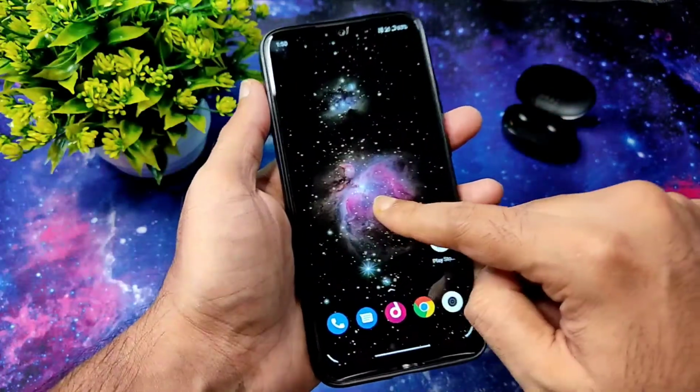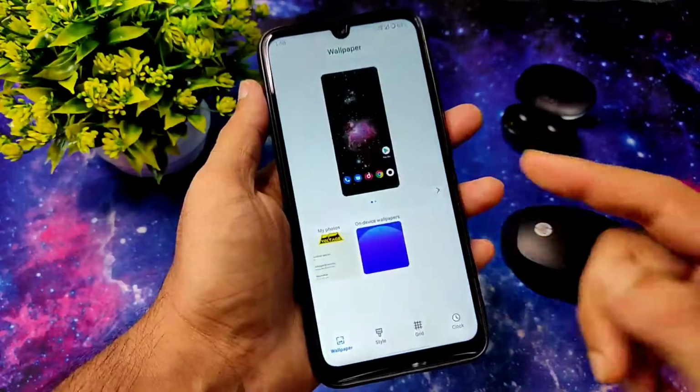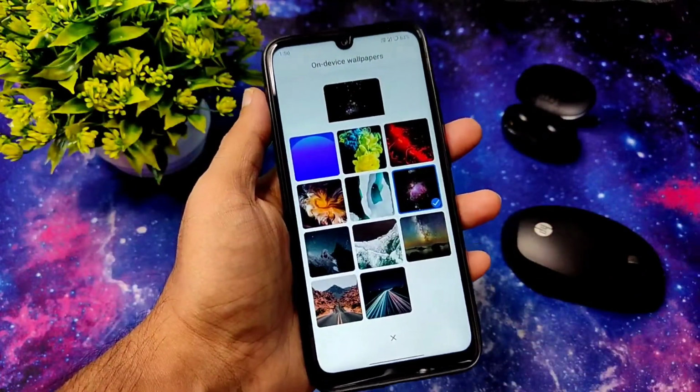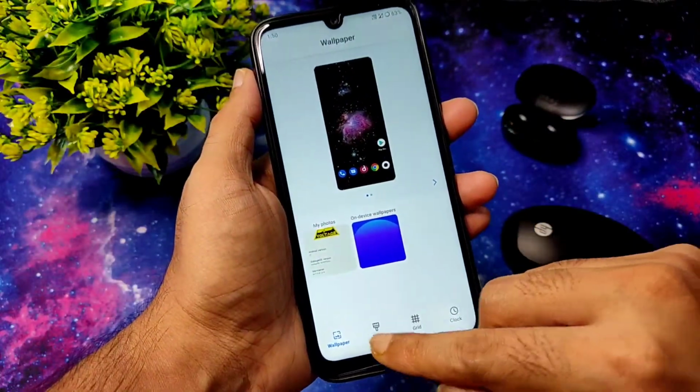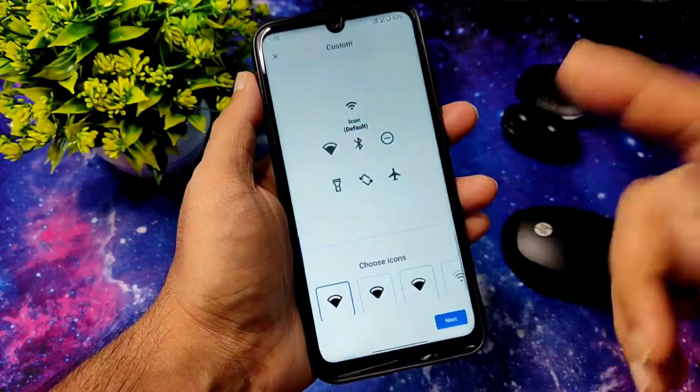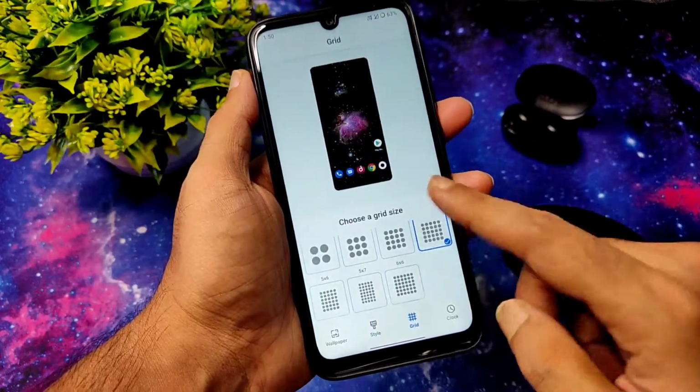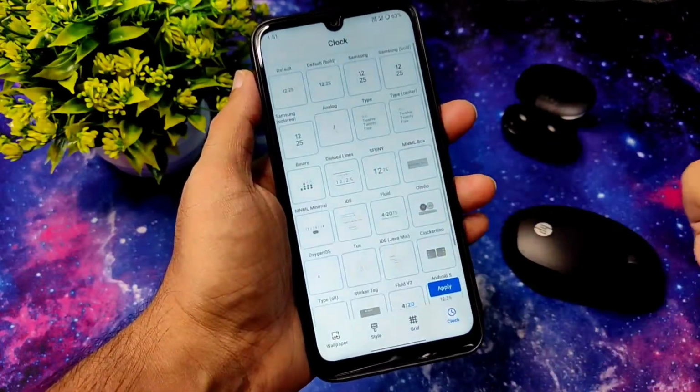Coming to wallpapers, you get a little bit of wallpapers, as you can see. Not plenty, but definitely they're there. In the style sections, you need to customize yourself, and grid sizes are given, and clock faces are plentiful.